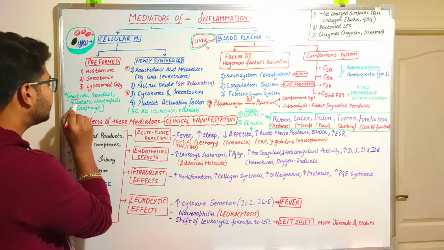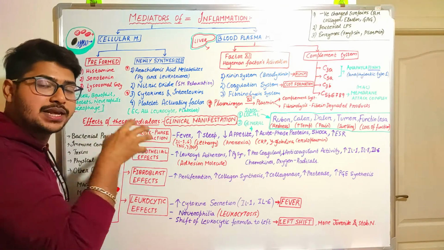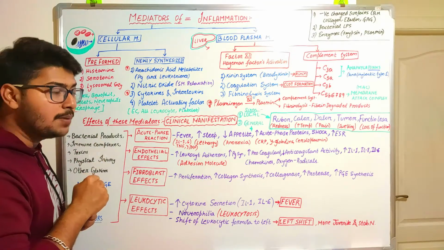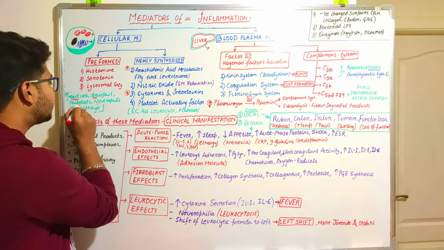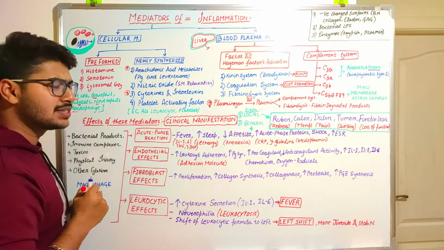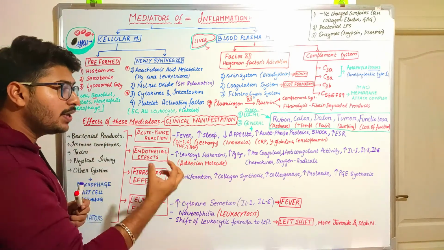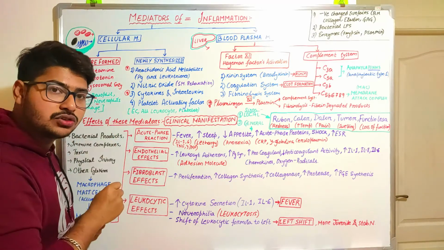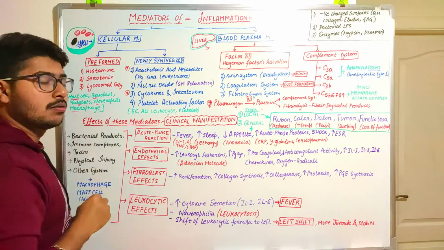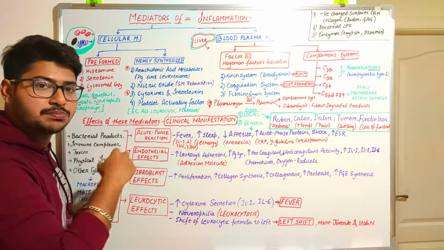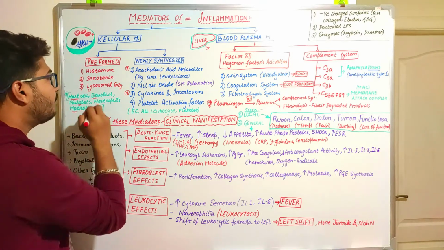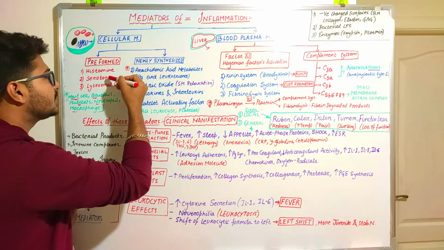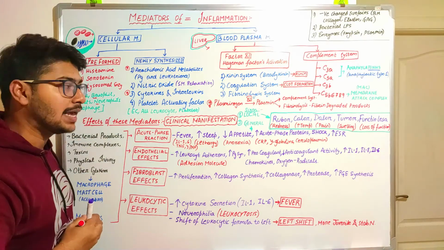These mast cells and macrophages are already present at the site of injury, in the tissues, but basophils, blood platelets and neutrophils are blood cells. They will come to the site of injury and perform the release of these preformed mediators. So these preformed mediators are histamine, serotonin and lysosomal enzymes.